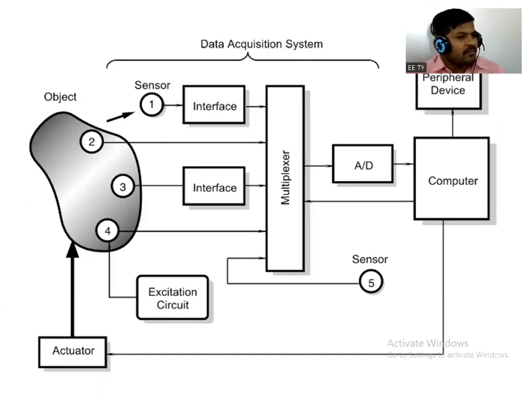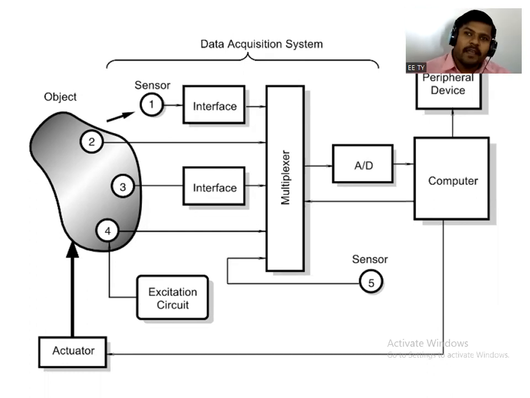Okay, if the signal is not in an appropriate format which is readable by our microcontroller, then we require some interface circuit. You know interfacing. If the output of that sensor is not in the proper format, we require some interface circuit. That means the large system will include a number of equipment. In that block diagram, not all the equipment can be shown, but some equipment can be shown. See, this is one of the block diagrams of the data acquisition system and its control unit.